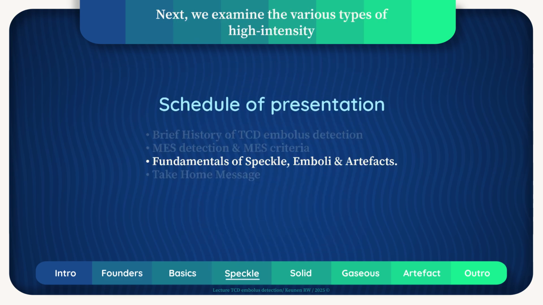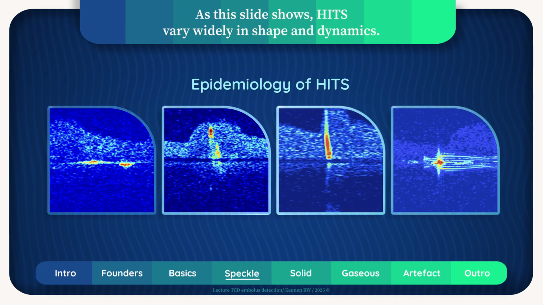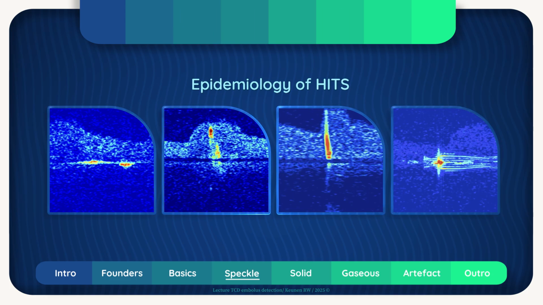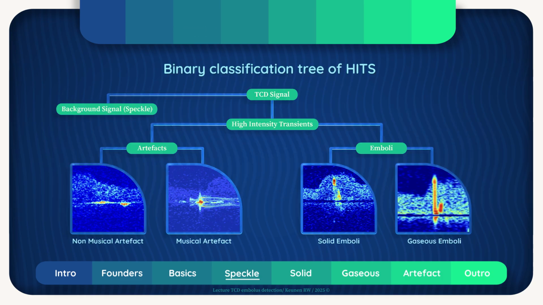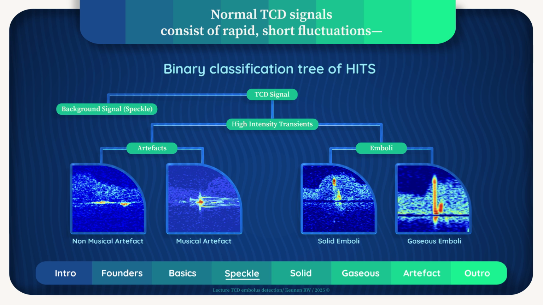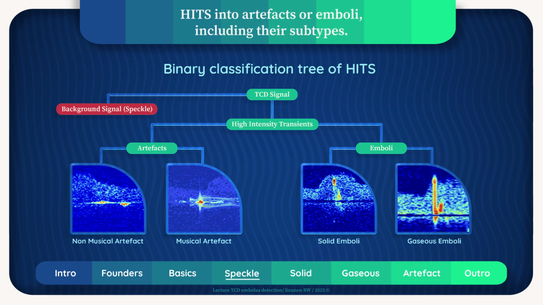Next, we examine the various types of high-intensity transients, hits, seen in TCD. As this slide shows, hits vary widely in shape and dynamics. To make sense of this, we use a binary classification tree. Normal TCD signals consist of rapid, short fluctuations, Doppler speckle. We must distinguish these from true hits and further classify hits into artifacts or emboli, including their subtypes. Let's start to review the speckle.